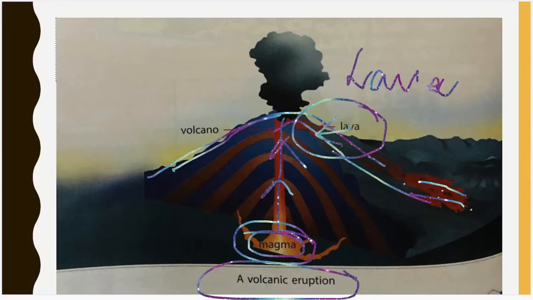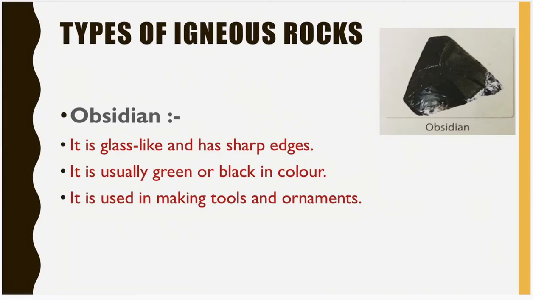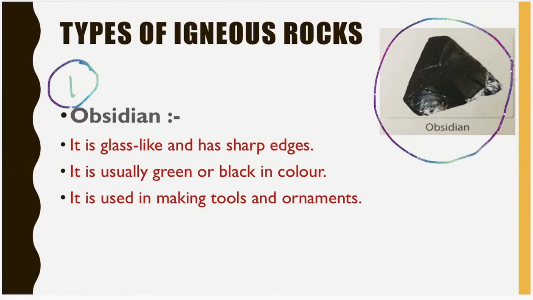Now let us study about the types of igneous rocks. First one, obsidian. You can have a look at the picture. You can see it is looking like glass. So it is glass-like and has sharp edges. It is usually green or black in color, and it is used for making tools and ornaments.